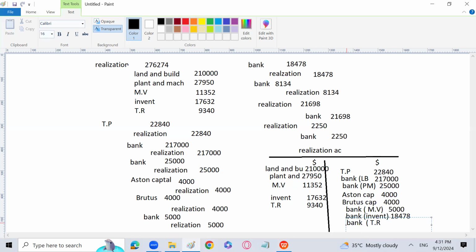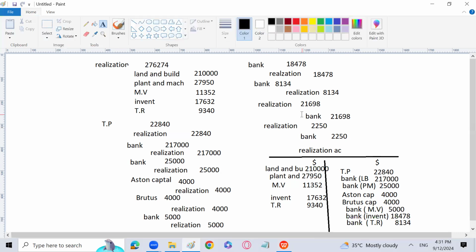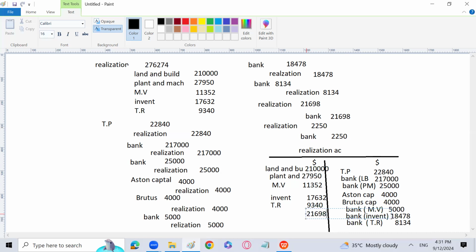Trade receivable. Okay, that is 8,134. Then we are making the payment to trade payables 21,698 after 5% discount. So here I will write bank, and I can write the trade payable also.